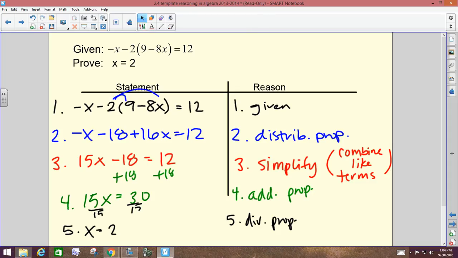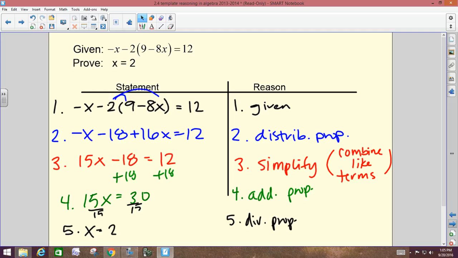So when you're doing proofs, you will always know what your final answer is supposed to be. You just have to figure out how to get there and explain why. You can't skip steps in a proof. A lot of you mentally would probably combine like terms in your head, but today you have to actually write that down and tell me when you do it. Or you might combine like terms and add 18 at the same time. You can't do that. Can't combine steps. You got to do it one by one by one by one. All right? I know it'll get a little tedious, but we'll get there.